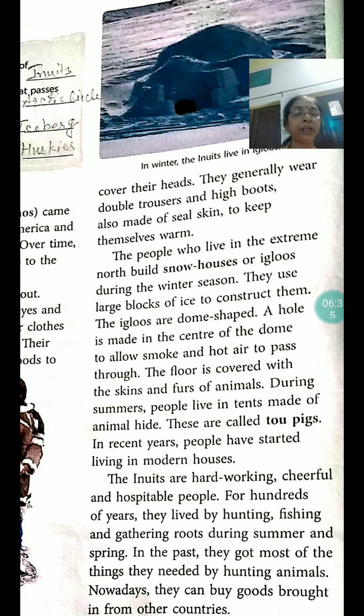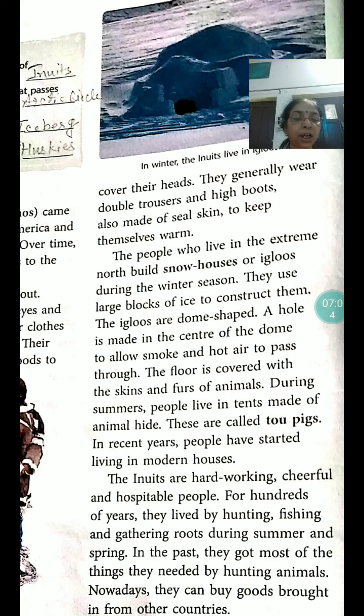A hole is made in the center of the dome to allow smoke and hot air to pass through. The floor is covered with skins and furs of animals. During summers, people live in tents made of animal hide. These are called taupiks. In recent years, people have started living in modern houses.